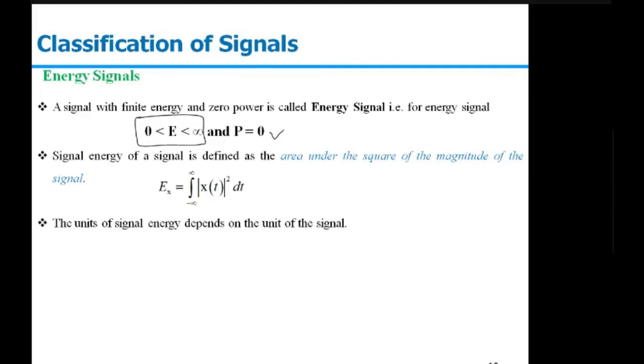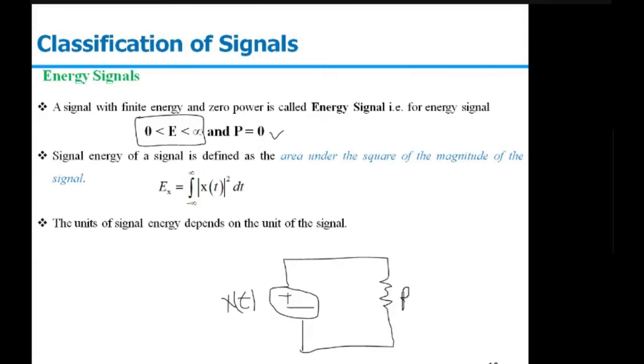Generally, when we say the energy of the signal, it is not indicating the actual energy of the signal. Say we have a signal in the electrical domain, this is the x(t) that we are talking about. Let's have an example: this is x(t), a voltage which we are applying to a load resistor R. When we say the energy of the signal, it is not only about the signal, it also depends on the load resistance. So when we say the energy of the signal, that is the energy dissipated on a unit resistance. If you calculate the energy over this unit resistance, first you calculate the power.